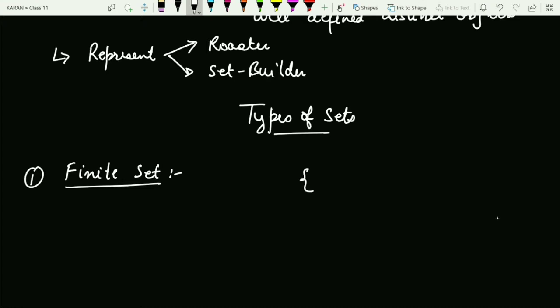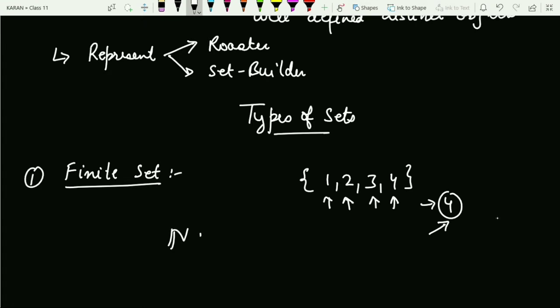For example, if I write 1 2 3 4, is it a finite set? Yes. Why? Because if you start counting the number of elements, this is the first element, this is the second element, the third element, and the fourth element. So the number of elements is 4, and the counting comes to an end. So this is a finite set. But is this true in case of naturals? If you have the set of naturals, 1 2 3 and so on, it never ends. So it is not a finite set.